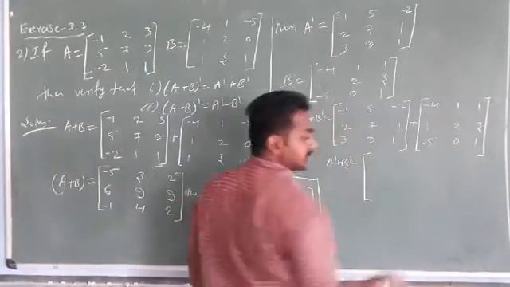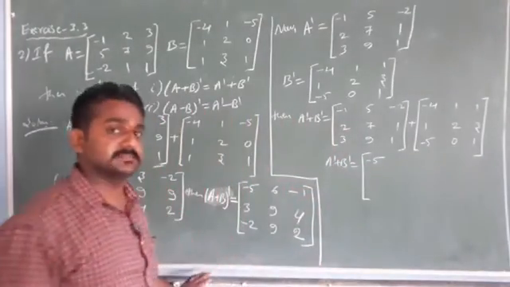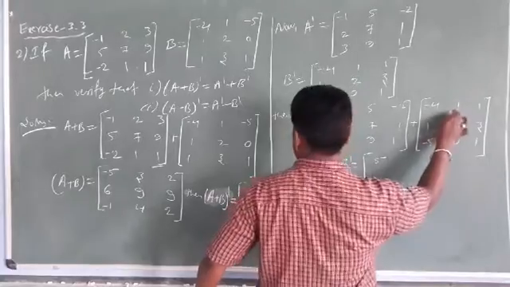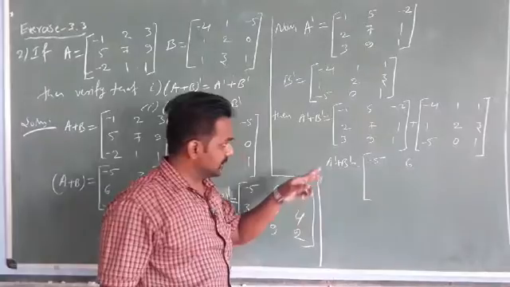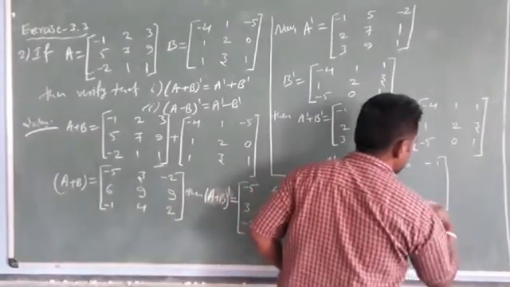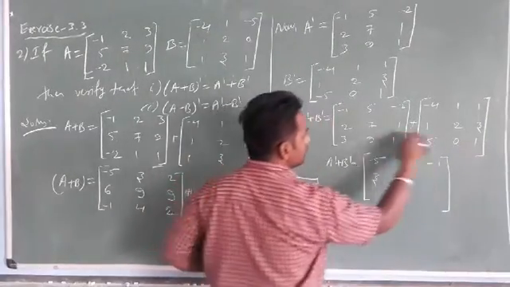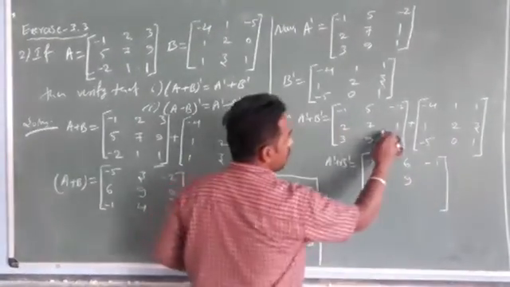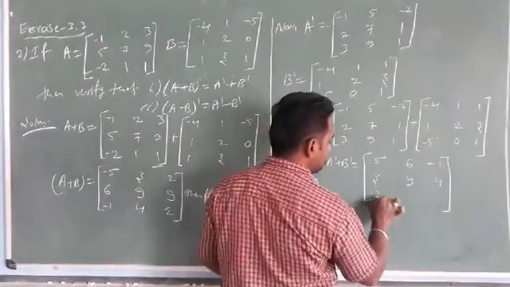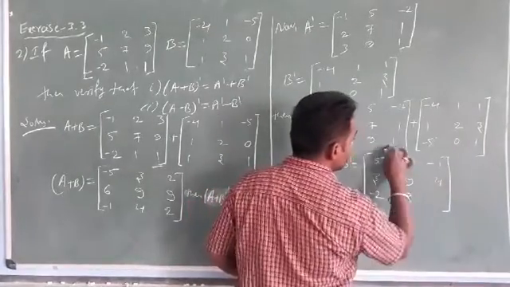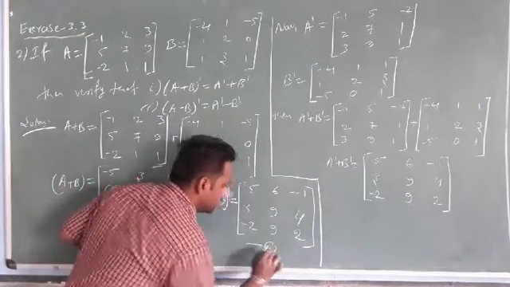Minus 1 plus minus 4, that is minus 5. 5 plus 1, that is 6. Minus 2 plus 1, that is minus 1. The first row is over. Next 2 plus 1, that is 3. 7 plus 2, that is 9. 1 plus 3, that is 4. 3 plus minus 5, that is minus 2. 9 plus 0, that is 9. 1 plus 1, that is 2. Take this as equation number 1.